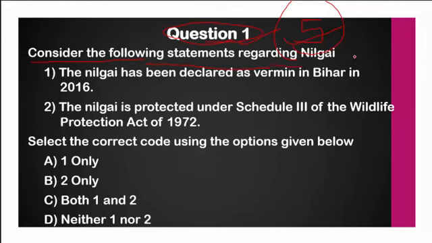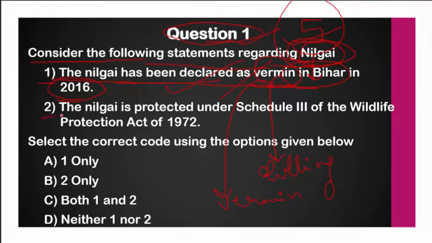Consider the following statements regarding nilgai, a species. Let us see the statements. What is the first statement here? The nilgai has been declared as vermin in Bihar in the year 2016. Yes, this is a correct statement, because it was declared in the year 2016, especially in the state of Bihar, as a vermin. What is the advantage of declaring an animal or a species as vermin? Because it will be allowed for culling. Whenever a particular species or animal is damaging the crops or damaging human settlements, etc., the government has a provision to declare that particular animal as a vermin, and it will be allowed for culling. That is the reason it was declared as vermin.